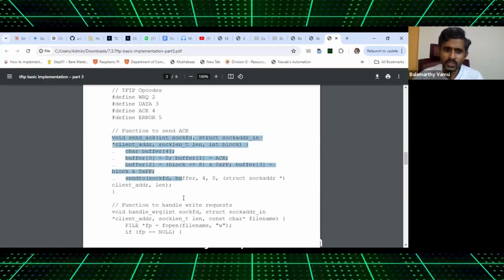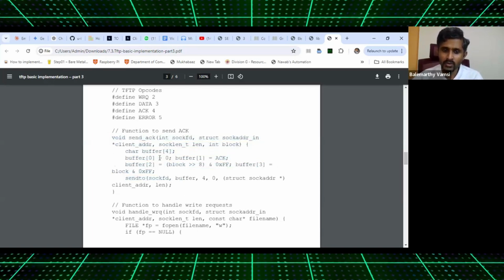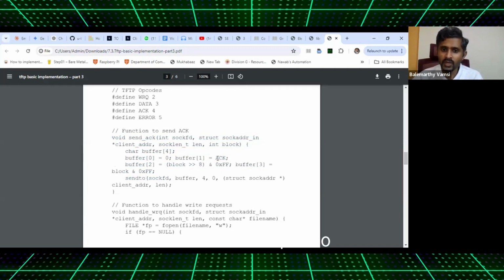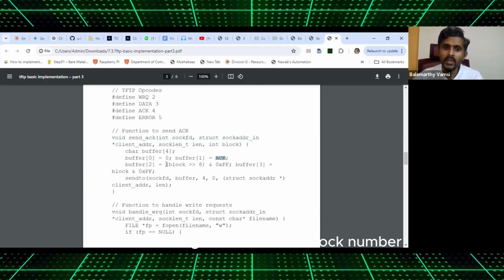Very simple function. Block 0, 0. Buffer 0, 0. Buffer 1 is the opcode 03 acknowledgement and the block number.